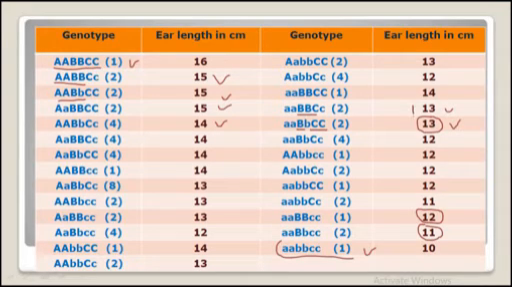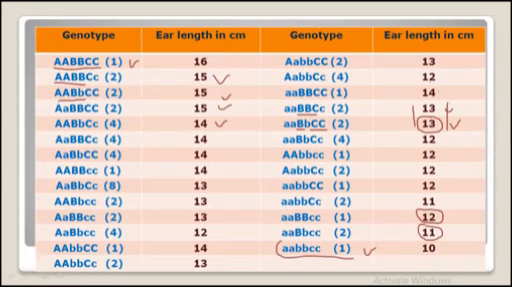So here you can see the difference. Here 2 capital B and 1 capital C are present. Here 2 capital C and 1 capital B are present. Still the phenotype will be 13 centimeter, because the ear length does not depend on the type of capital letter gene present. It depends upon the number of capital letter genes present in that particular genotype.